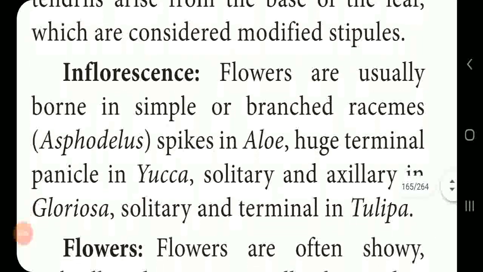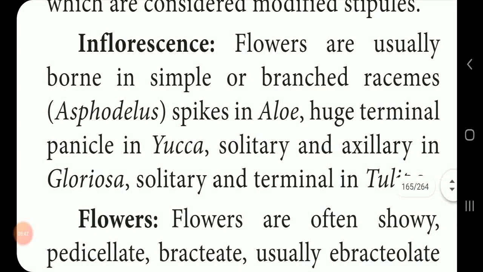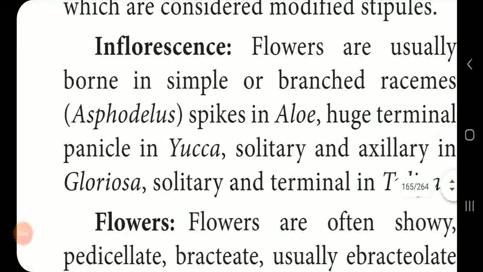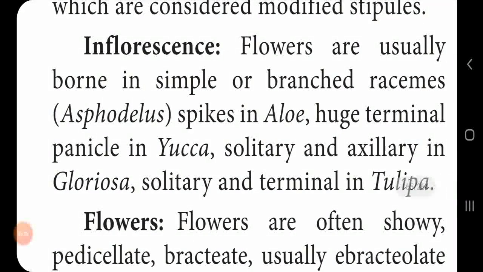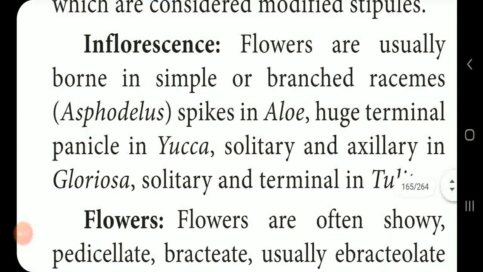Next, the inflorescence in the Liliaceae family is borne in simple or branched racemes, racemose types. The inflorescence type in Lilium is racemose. In Asphodelus we can observe a raceme, a spike inflorescence in Aloe vera, and a huge terminal panicle inflorescence in Yucca. In some plants like Gloriosa, we can observe a solitary and axillary inflorescence, and a solitary and terminal inflorescence in Tulipa. So we can observe various kinds of inflorescence in this Liliaceae family.